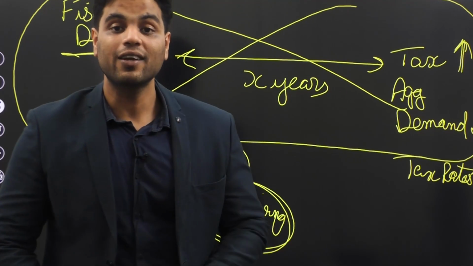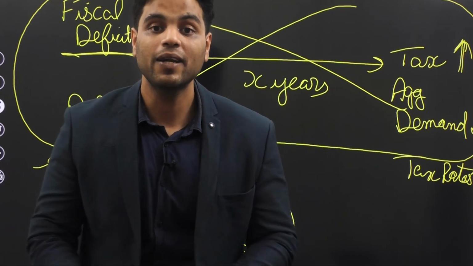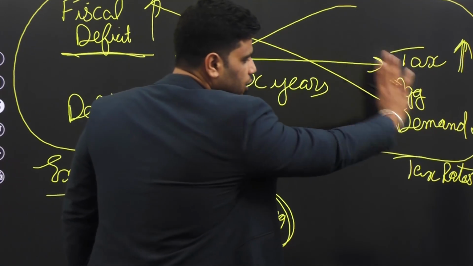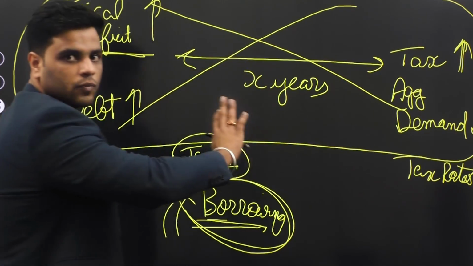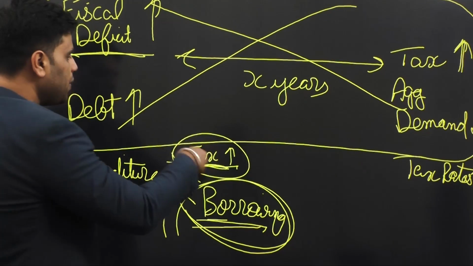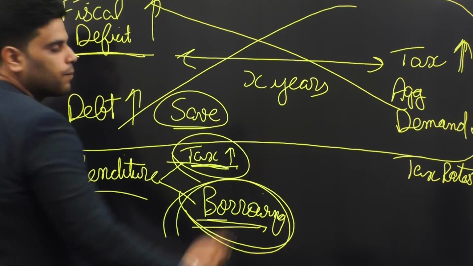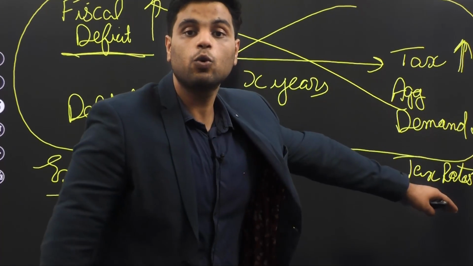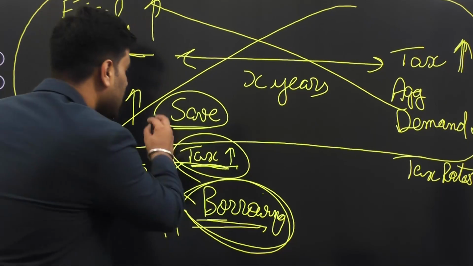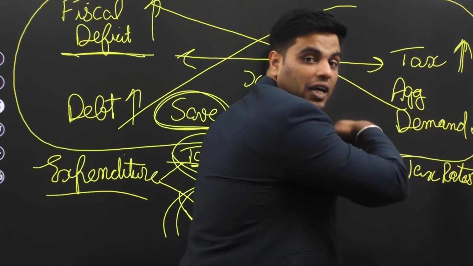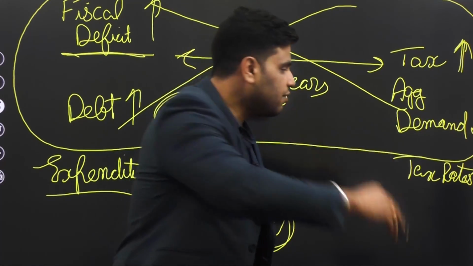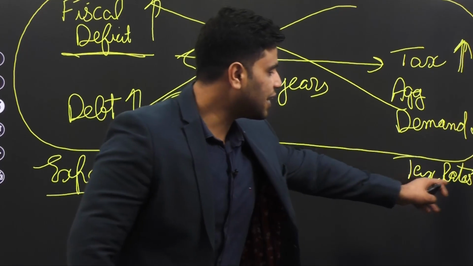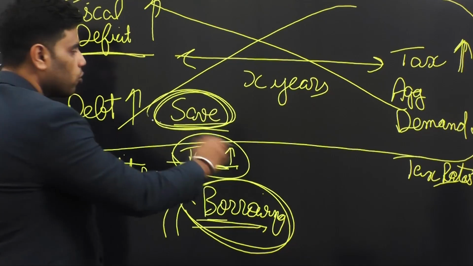Now in future, if the government increases tax rates, then they will have less money to spend. So what do these people do? To prepare for this situation, people start to save more. Why do they save? Because they know that in future tax rates would be increased and they would have less money. So they start saving today so that they have enough funds with them even when tax rates are high in the future.